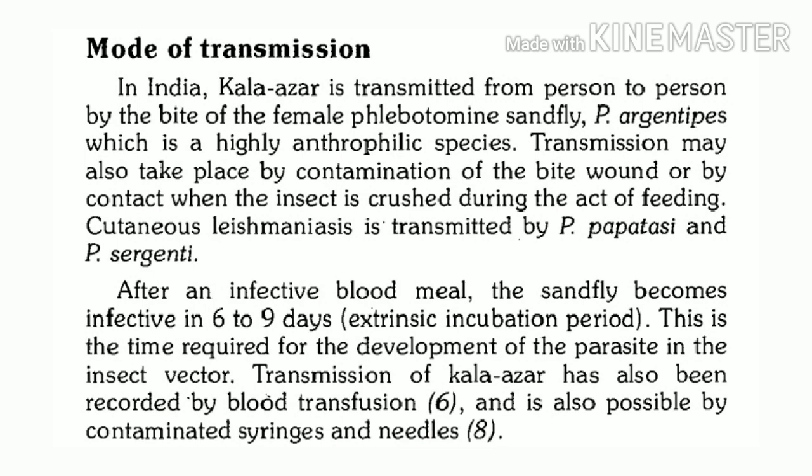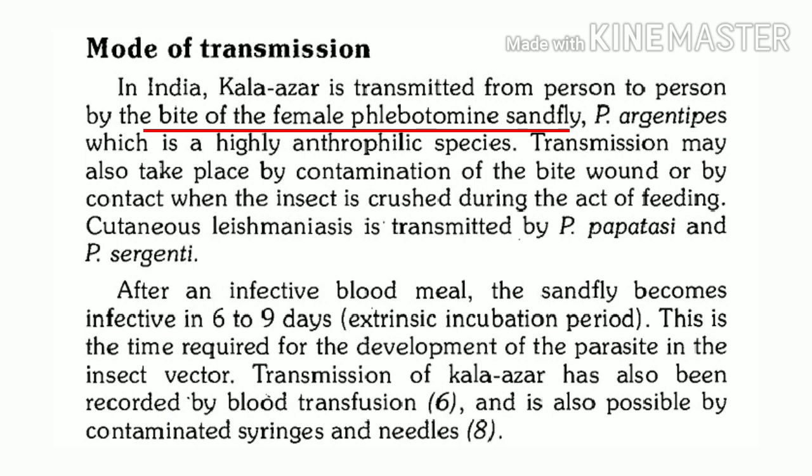So now you know the name of the vector, and in the beginning we said it is the bite which is responsible for transmission. So whenever an infected female Phlebotomus argentipes sandfly bites a human, it transmits visceral leishmaniasis.